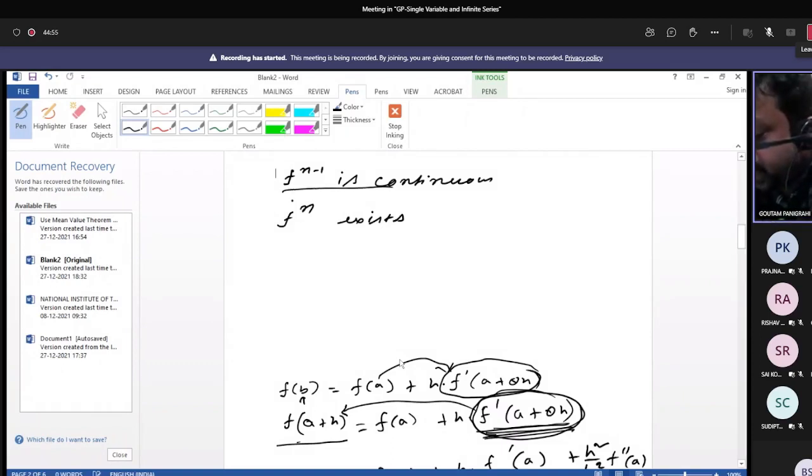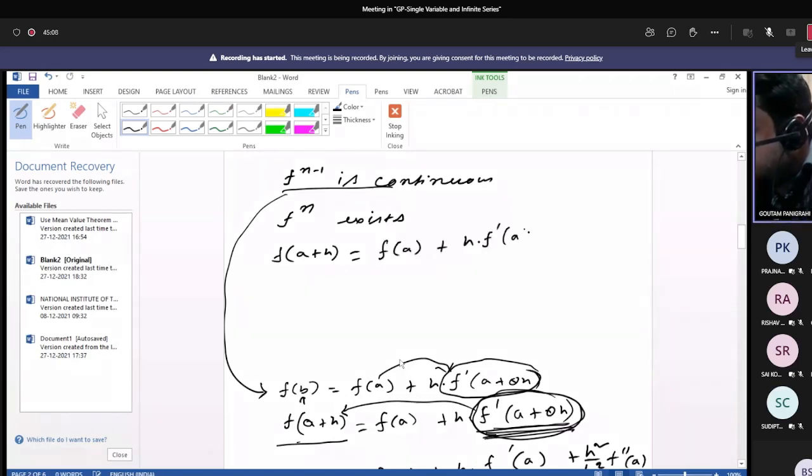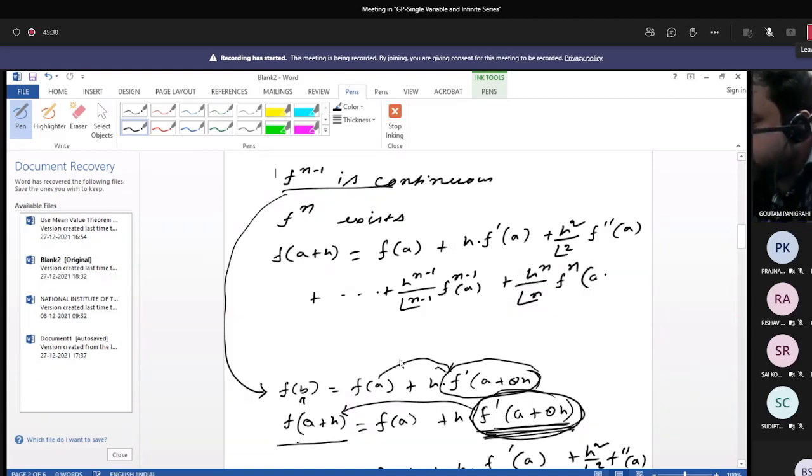Only this is given, and this is the established formula: f of a plus h equals f of a plus h into f dash a plus h square by factorial 2 f double dash a. In this way it goes to h to the power n minus 1 by factorial n minus 1 f^(n-1)(a) plus h to the power n by factorial n f^n(a plus theta h).